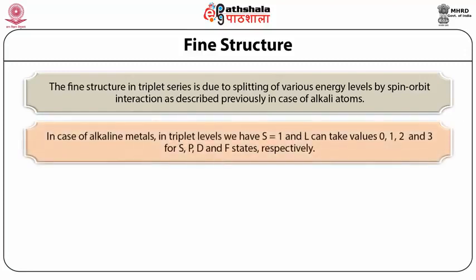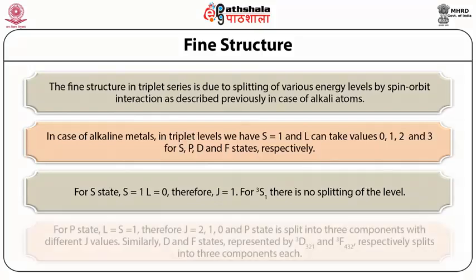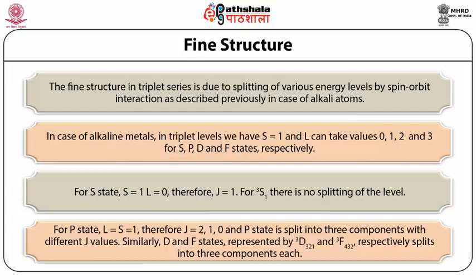In the case of alkaline earth metals, in triplet terms we have S = 1 and L can take values 0, 1, 2 and 3 for S, P, D and F states respectively. For S state, S = 1, L = 0 and therefore J = 1. For 3S1, there is no splitting of the level. For P state, L = S = 1, therefore J = 2, 1, 0 and the P state is split into 3 components with different J values. Similarly, D and F states represented by 3D3,2,1 and 3F4,3,2 respectively split into 3 components each.